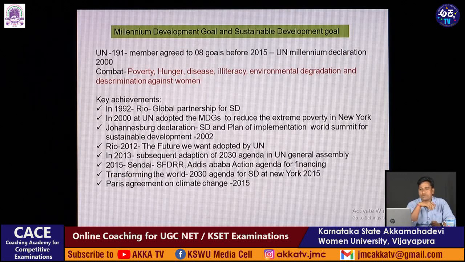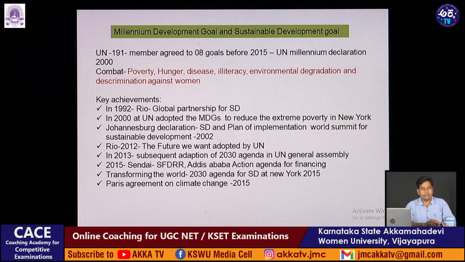During 2000, the UN made decisions to reduce poverty, eliminate hunger, eliminate diseases and illiteracy, stop environmental degradation, and stop discrimination against women.